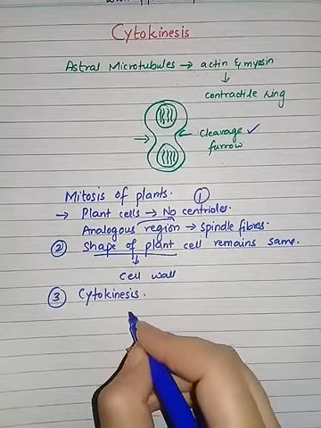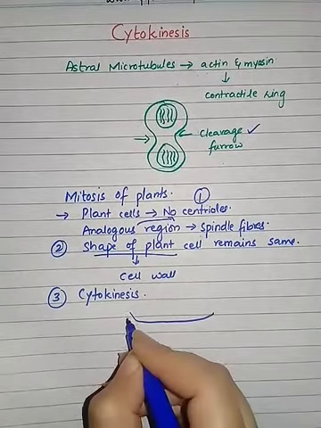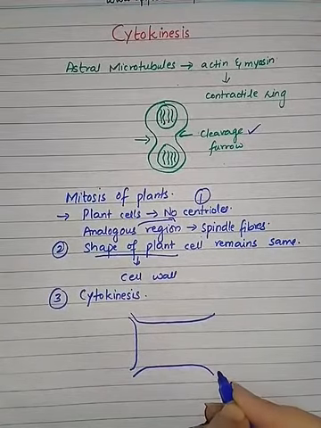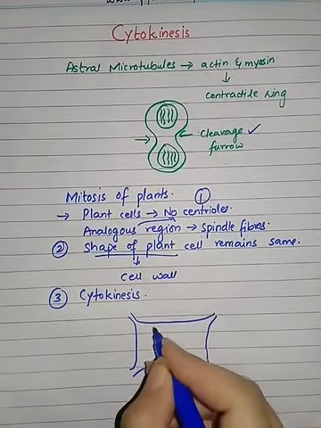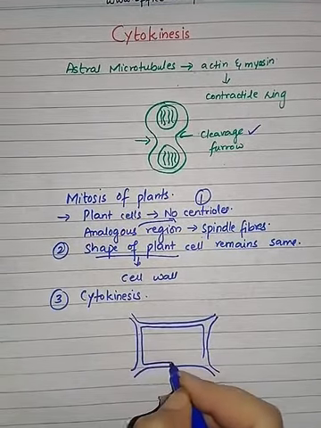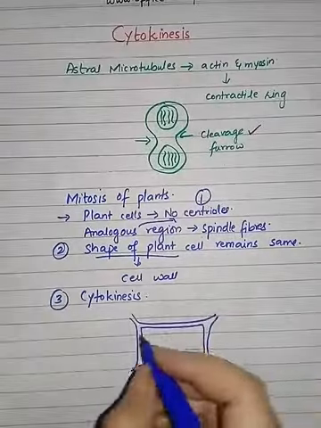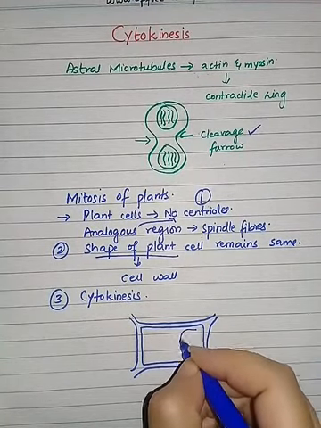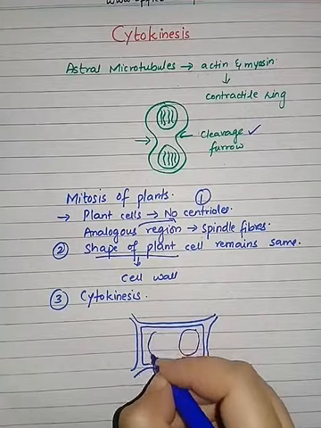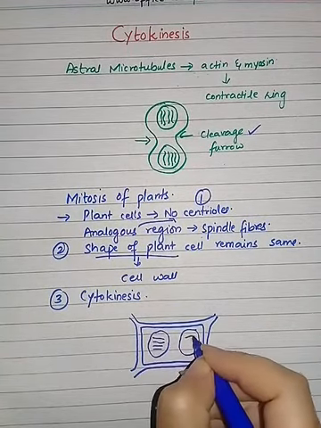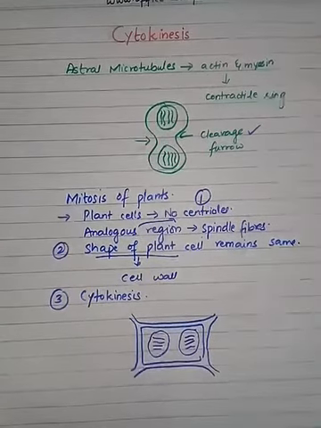Now let us see what happens in the case of a plant cell. This is the cytoplasm, and here two nuclei have been formed with chromosomes.